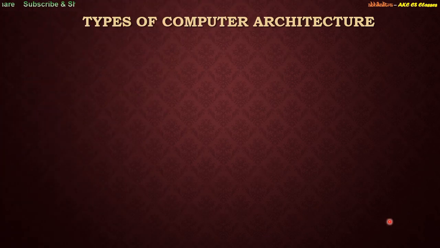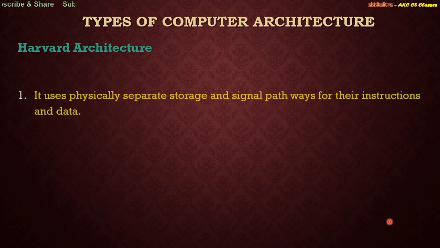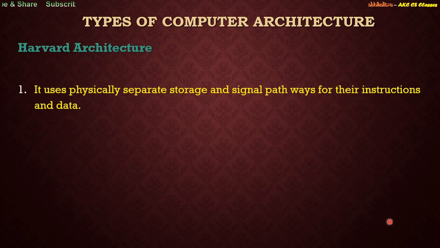So now we move on to the next part, which is Harvard architecture. Harvard architecture basically uses separate storage and signal pathways for instruction and data. In von Neumann architecture, we were using a single memory to store both instruction and data. But in Harvard architecture, we will be using two different memory modules, where a single memory module will be used for storing only the instruction, and a separate memory module will be used for storing the data part, right?